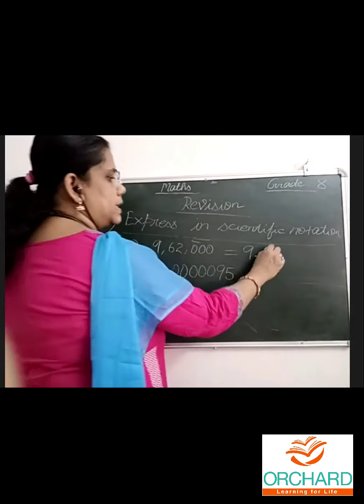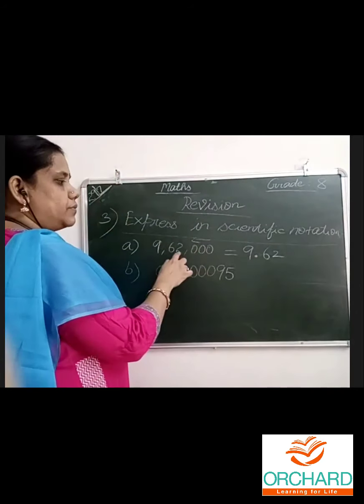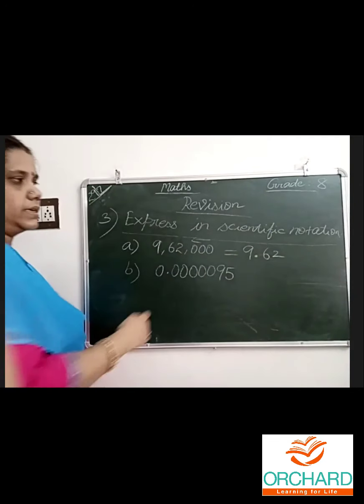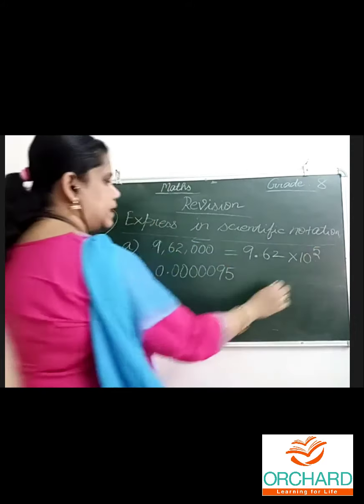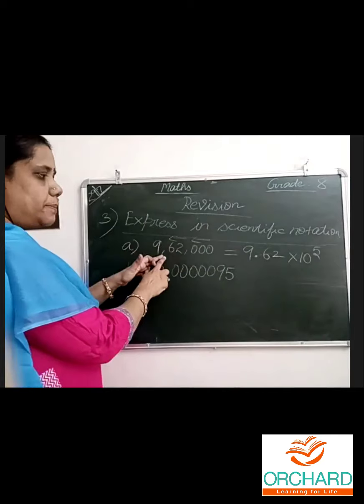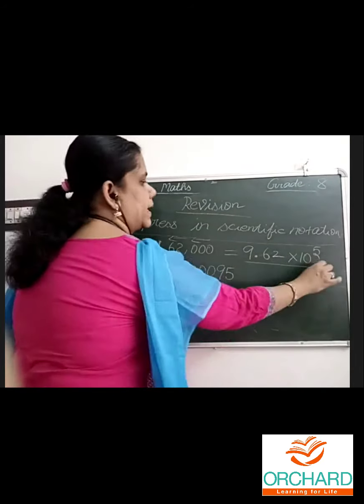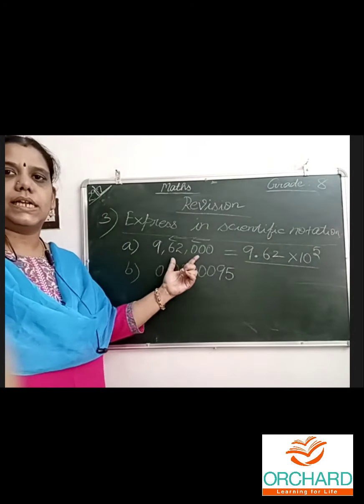Then copy this 6, 2, zeros no need. 5 numbers we traveled. So 9.62 into 10 power 5. We are traveling from the last towards here and stopping here. This is called scientific notation for this integer.